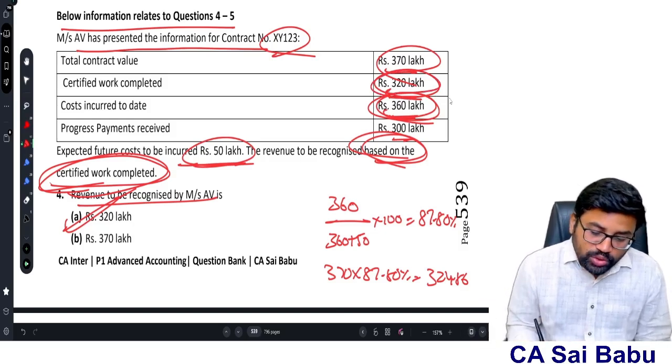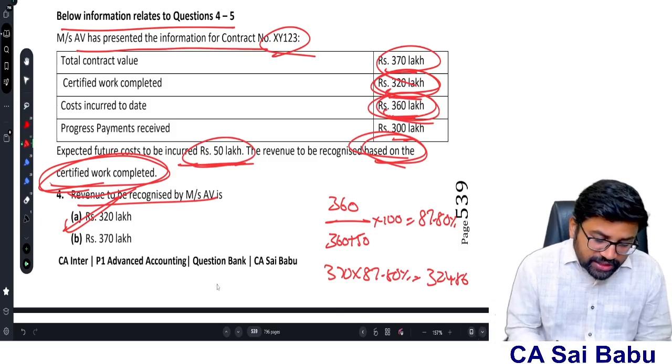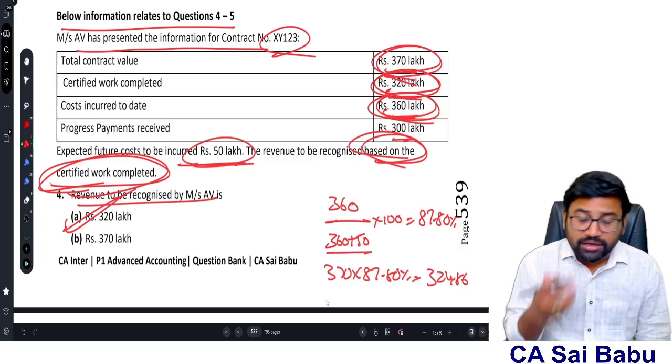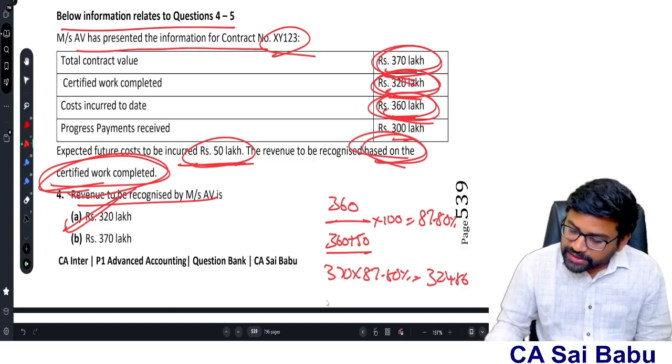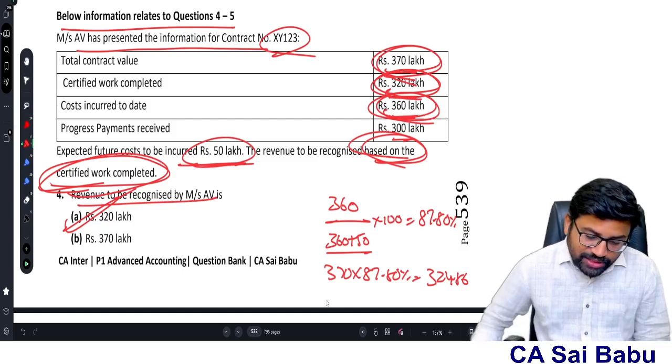When it comes to the total expenses, sir, overall if you see the contract, 370 is the revenue and 410 is the total cost. Actually, there is an expected loss of how much, sir? Expected loss of 40. So 360 plus expected loss 40, total 400 would be the total expenses.